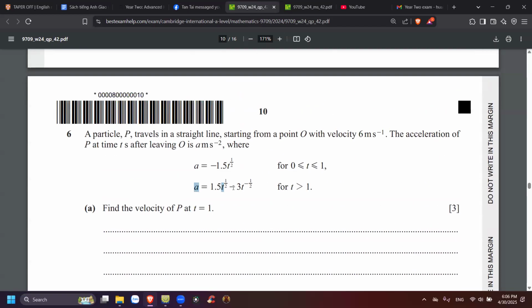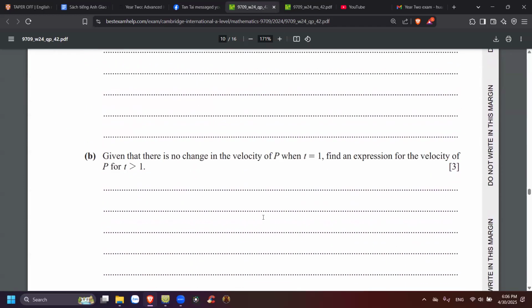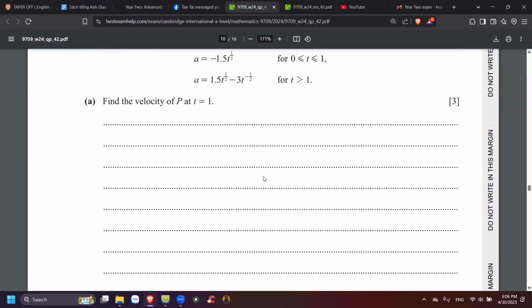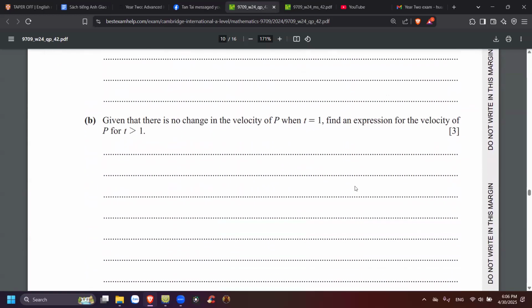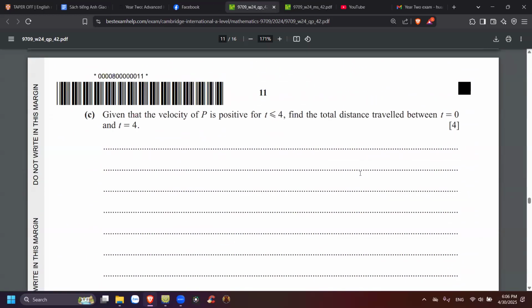Wow. Can't you just basically integrate this one? Yeah, I think we need to integrate both equations. Yes, but wait. It says to find an expression for the velocity of P when t is greater than 1, while this one is only for t less than or equal to 1. I mean, yeah, let's try it, but this one is 3 marks, so 6 marks, and then this is 10.